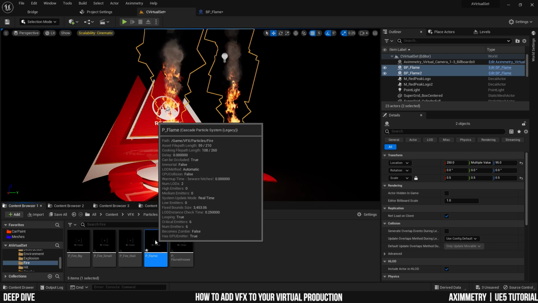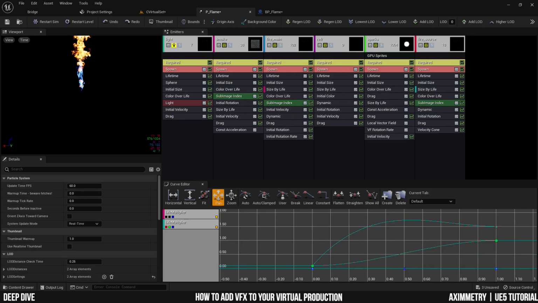So I'm going to double click this. And this has opened up Cascade. And just as a disclaimer, I am in no way a professional or an expert in using particle systems, but I just know the basics so that I know how to adjust particle systems that I want to use, such as size or color and those kind of basic things.